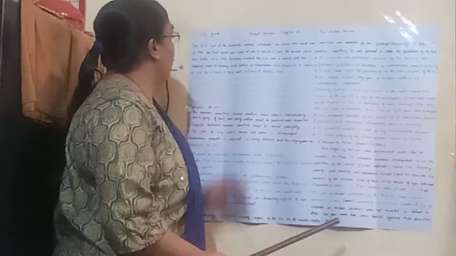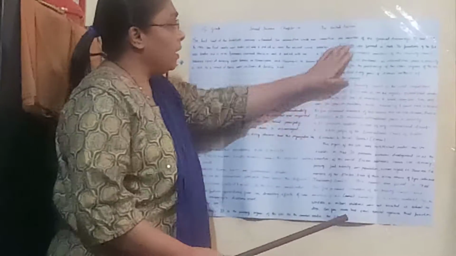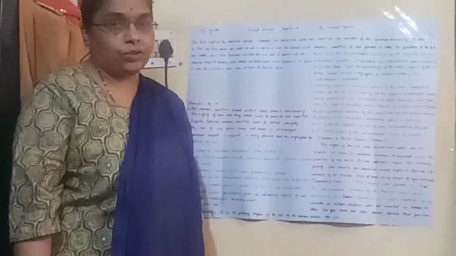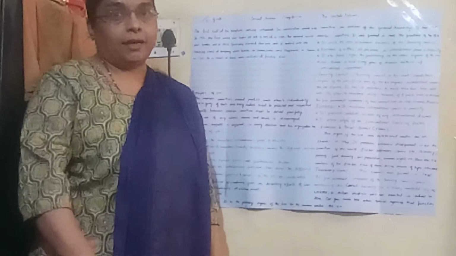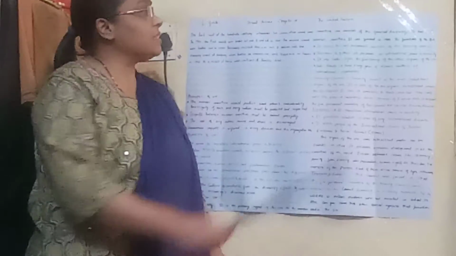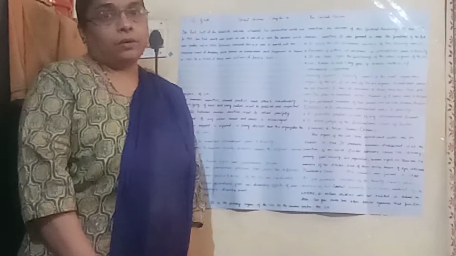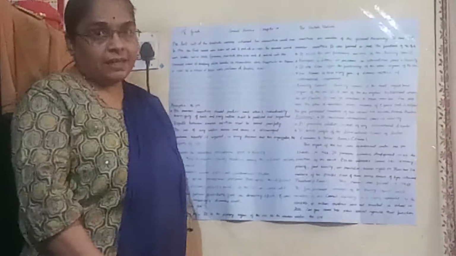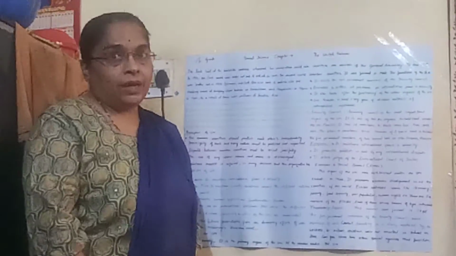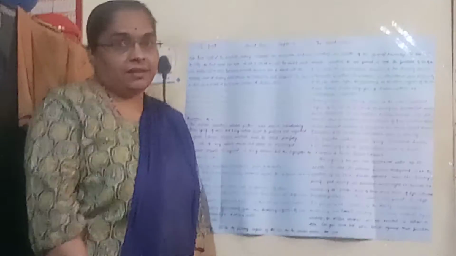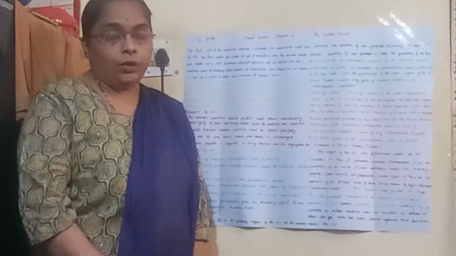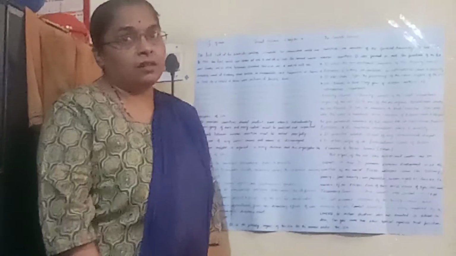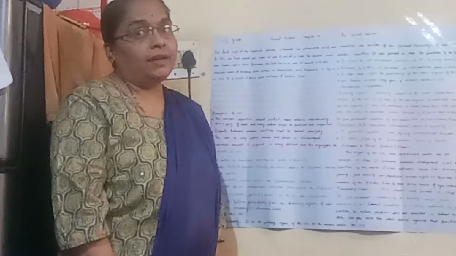So children, first, as I told you, the world saw two big wars in the beginning of the 20th century. To bring harmony and peace among the countries, this United Nations organization was formed. Come, let us see the principles of UN, that is United Nations. We learned why the United Nations came into existence. Now we are going to learn the principles of the United Nations.